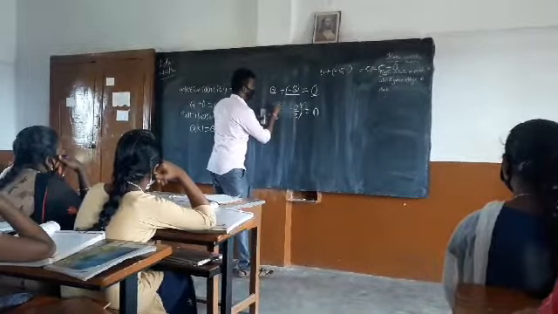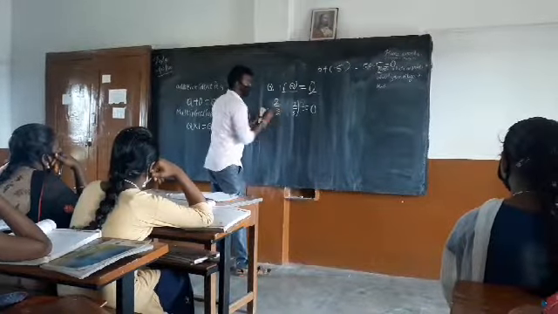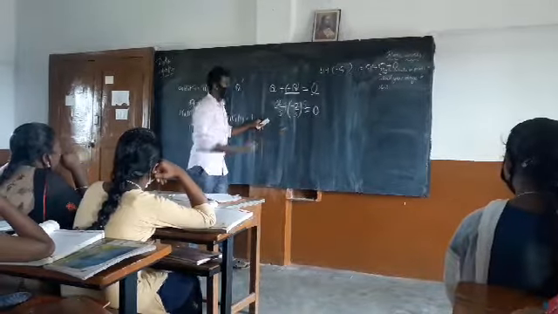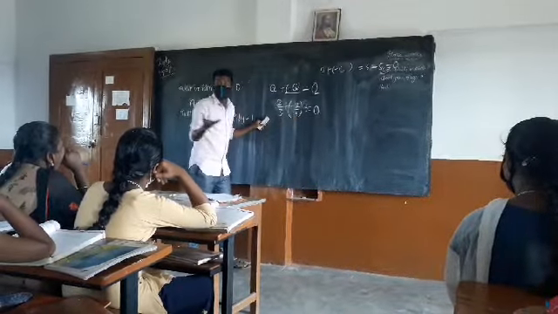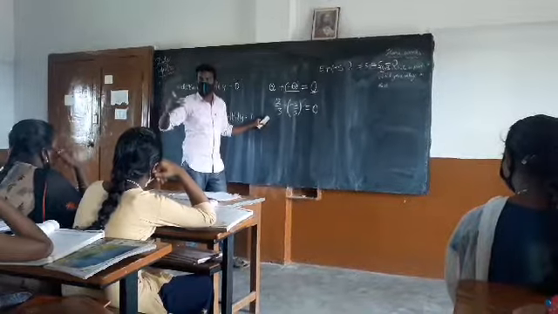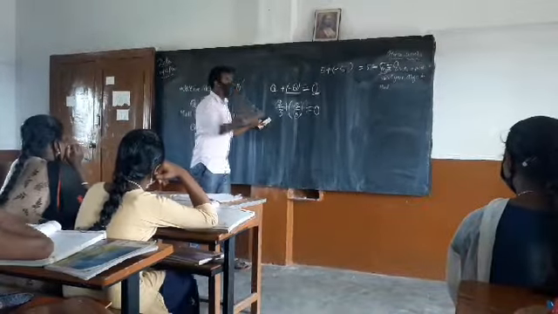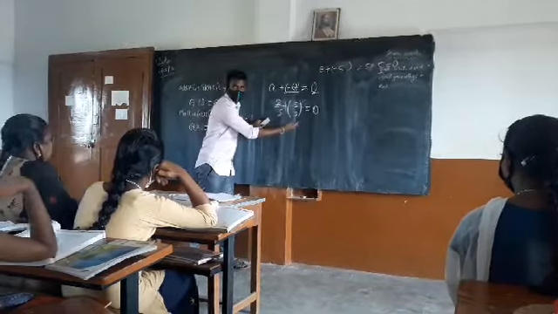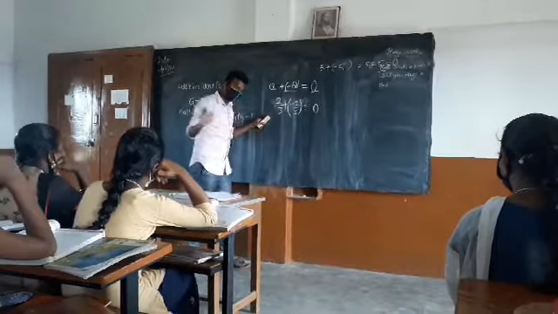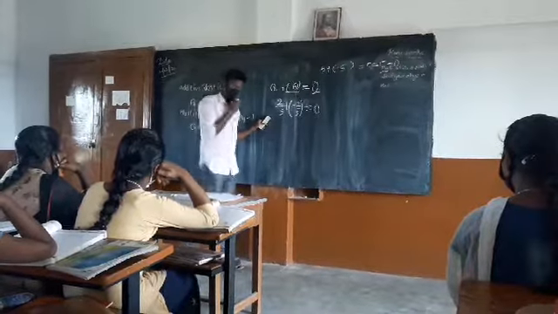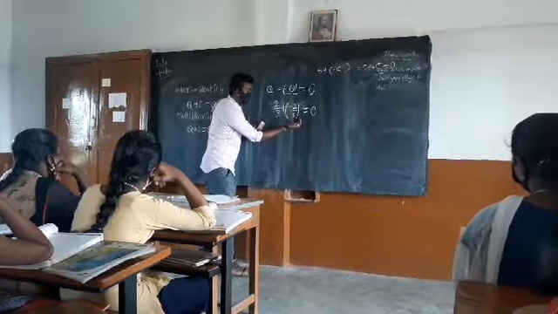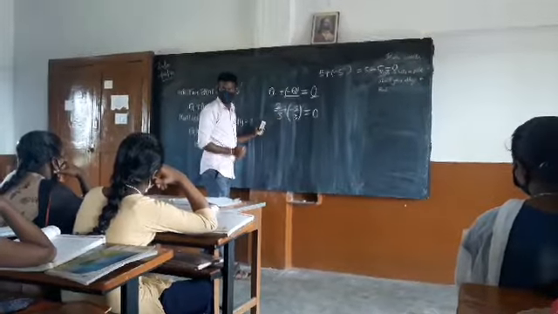I forgot to tell you, we call minus 2 by 3 the additive inverse. Additive inverse of what? Additive inverse of zero? No. Easy. Don't get confused. Minus 2 by 3 is the additive inverse of 2 by 3. Understood?